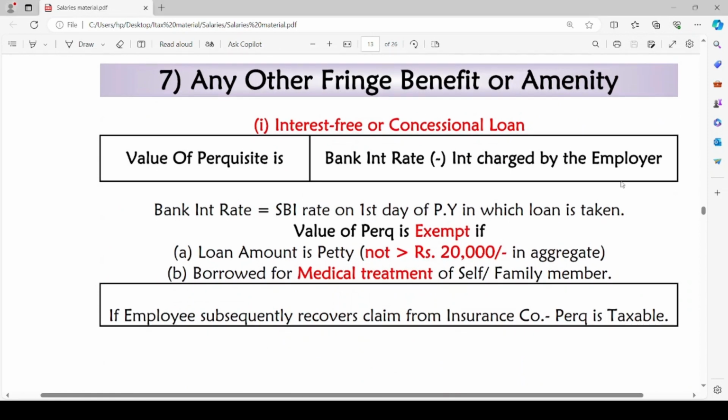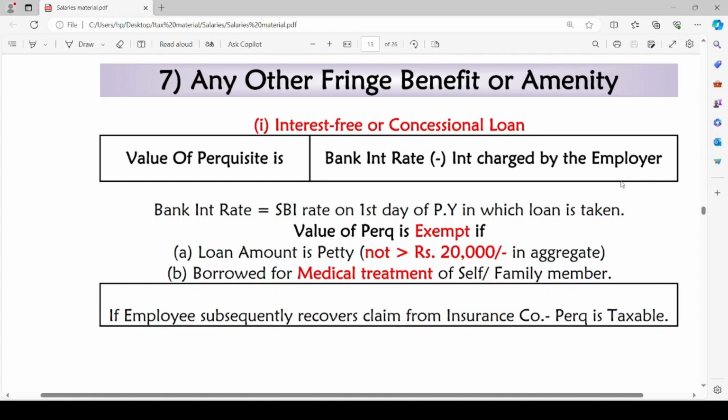Now that we have discussed all the taxable perquisites, there are a few more fringe benefits or amenities which are considered as taxable perquisites. Let us go through each of them one by one. The first one is interest-free or concessional loan. When employee has been provided with a loan by the employer, it is considered as a perquisite.